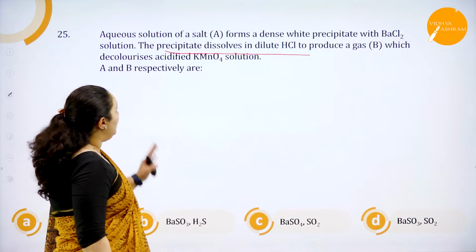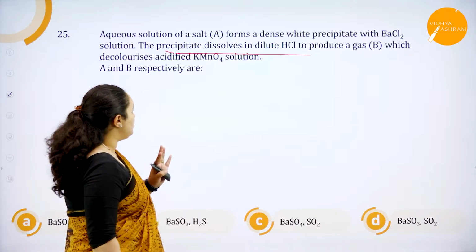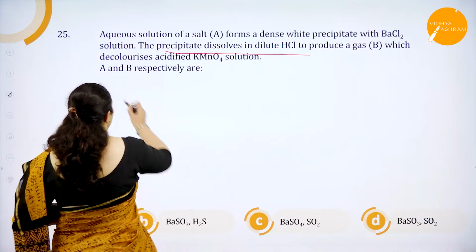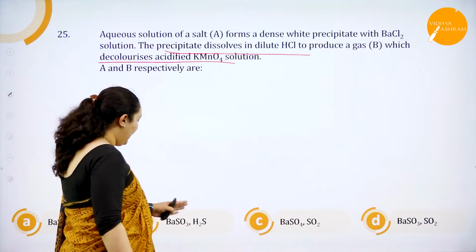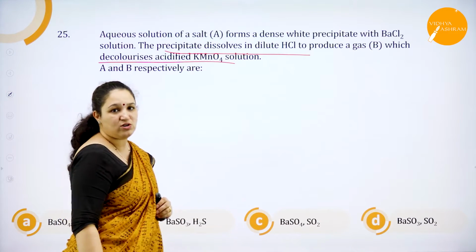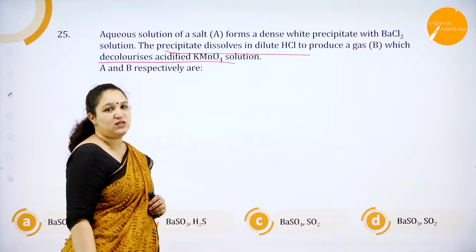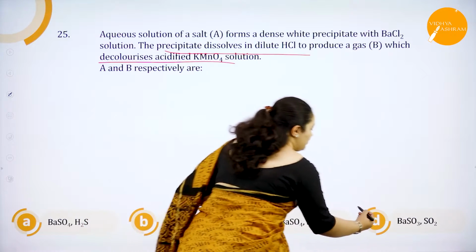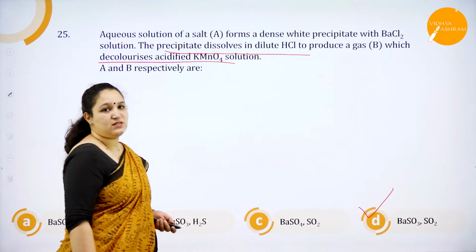Okay. Now the gas which is produced decolorizes acidified KMnO4. H2S decolorizes or sulfur dioxide? Of course it's sulfur dioxide which decolorizes KMnO4. So option D is the correct answer.